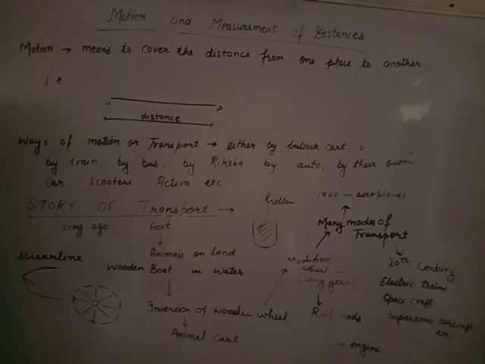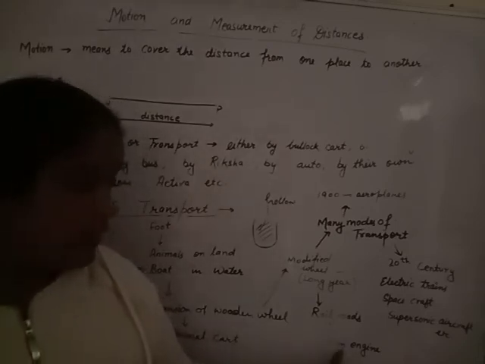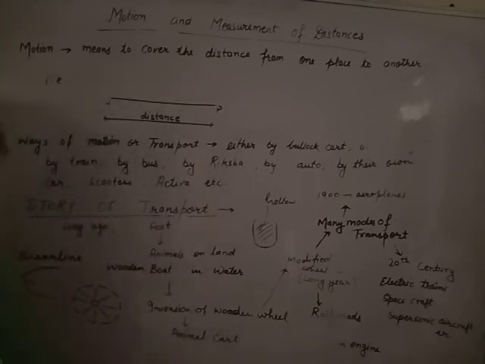And then animals will be used to pull the cart that moves on the wheel. Then until the beginning of the 19th century, people were still dependent on animals, boats and ships for transport. And then the steam engine will be discovered. The steam engine will be used by roadways, railroads for railway. Clear? The railroads are made up of steam engine driven carts and wagons.